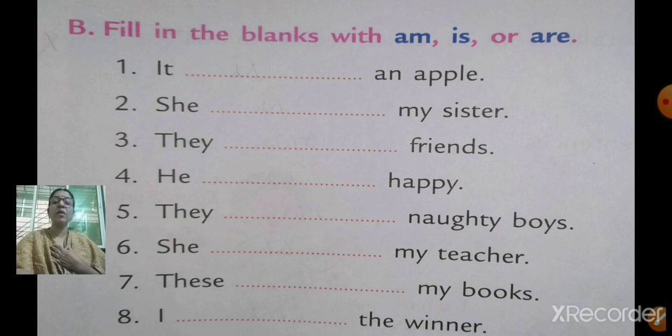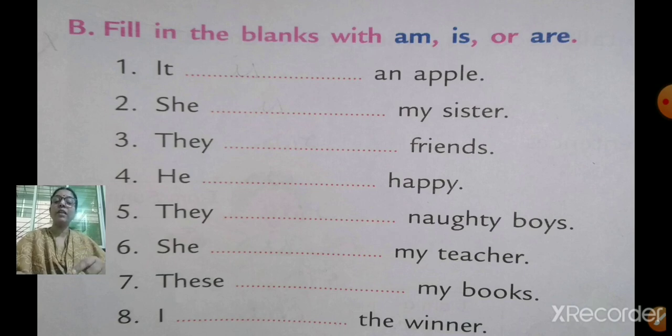Now, next, when we say he, she, it, we use is. For example, he is a doctor, she is a teacher, it is a pencil. So when we use these words he, she, it, we use is in the sentence. Understood?